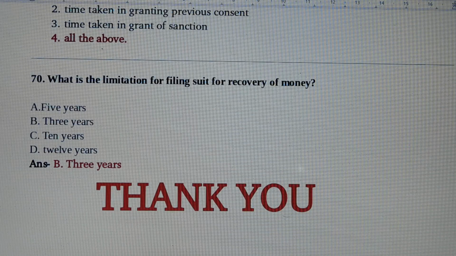So friends, these are most important MCQ of Limitation Act. Thank you.